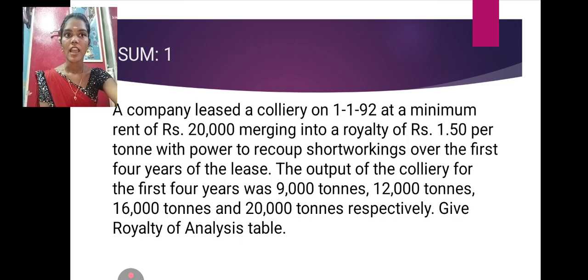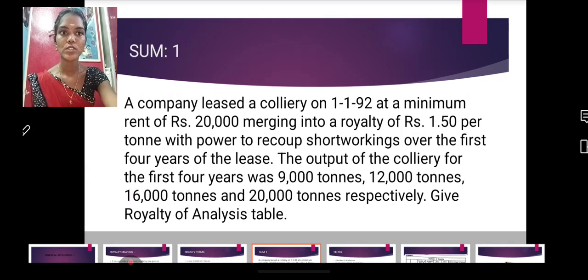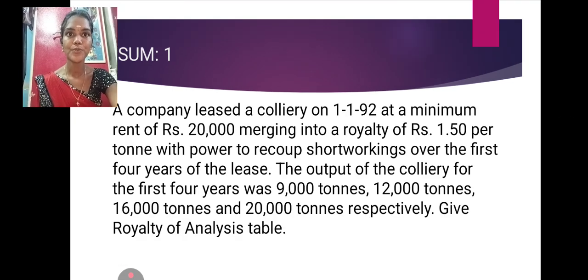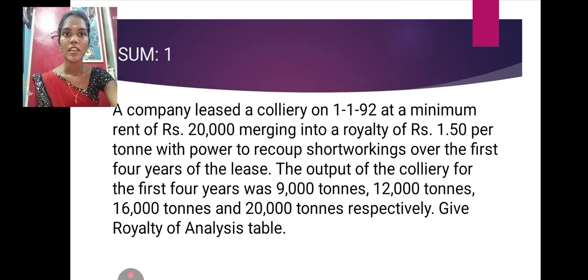Next thing, I have a small sum for you. This is the small sum for royalty accounts. A company leased a colliery on 1.1.92 at a minimum rent of rupees 20,000, merging into a royalty of rupee 1.50 per ton, with the power to recoup short workings over the first 4 years of the lease.